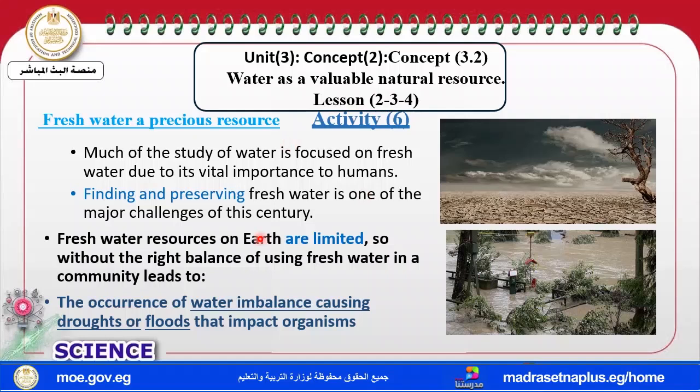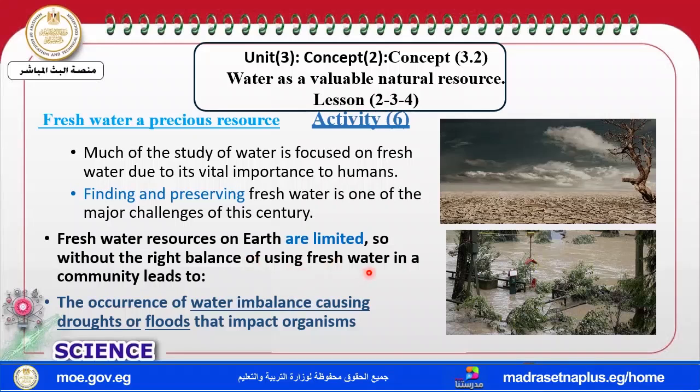And finding and preserving fresh water is one of the major challenges. We have a challenge to find the fresh water, and we have a challenge to preserve the fresh water. And the fresh water on the earth is limited.